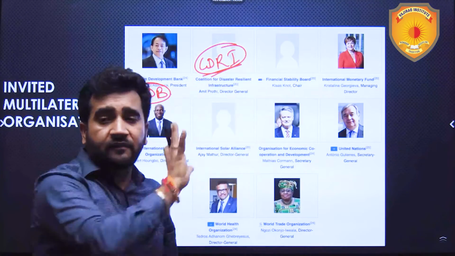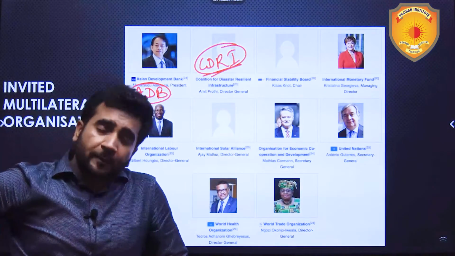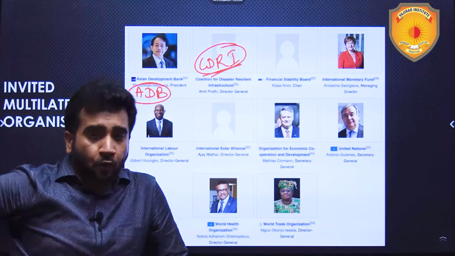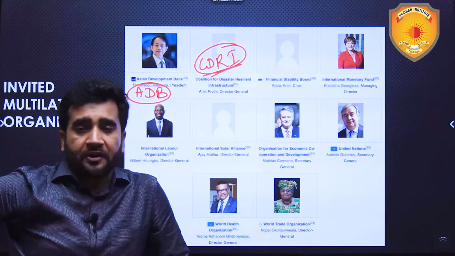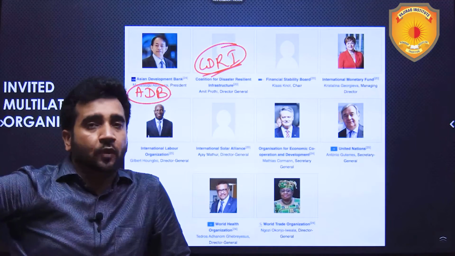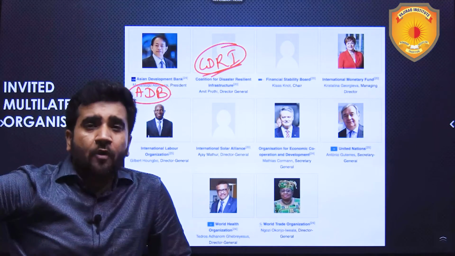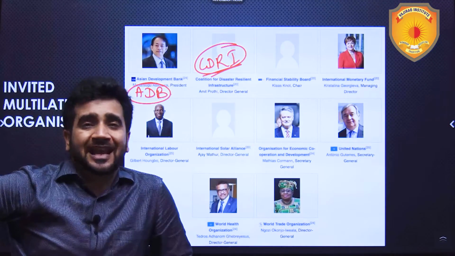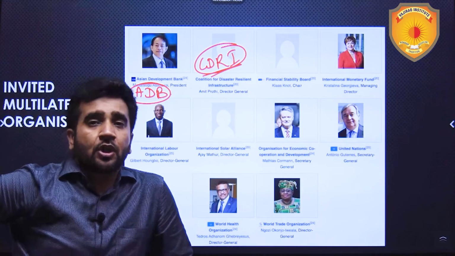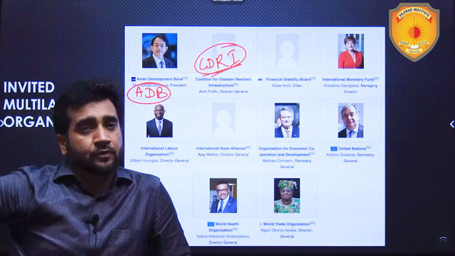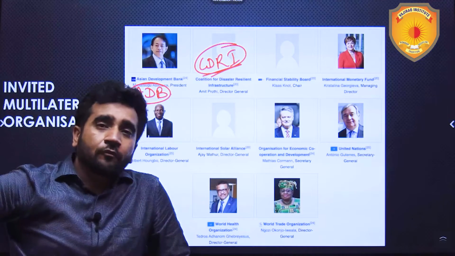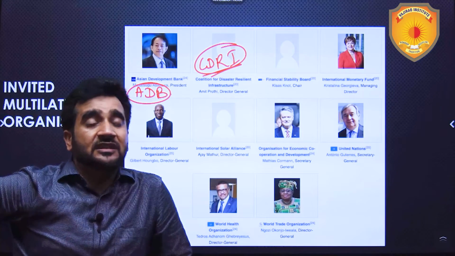It is a body which was proposed by India and is headquartered in New Delhi. The main job of this body, the Coalition for Disaster Resilient Infrastructure, is to give knowledgeable inputs to any country for building disaster resilient infrastructure.